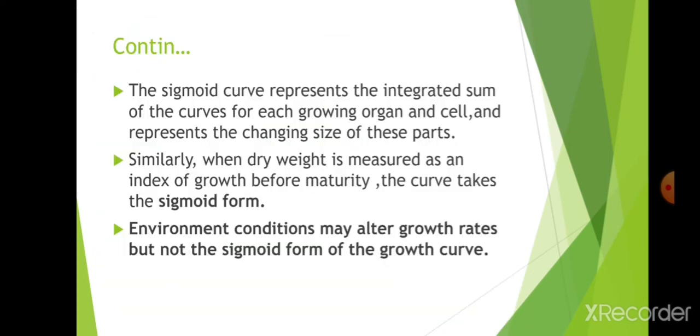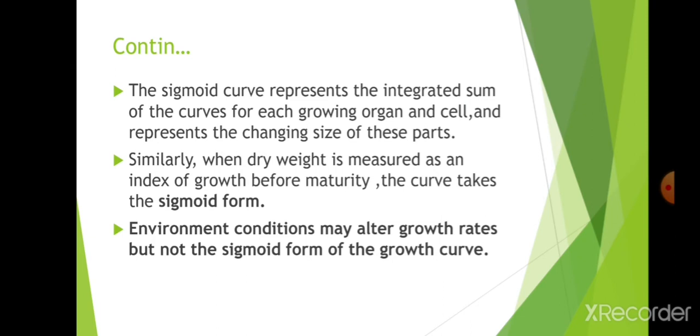Next, continuation: the sigmoid curve represents the integrated sum of curves for each growing organ and cell, and represents the changing size of the plants. Each growing organ has its own curve, and that integration will form this sigmoid curve. Similarly, when dry weight is measured as an index of growth before maturity, the curve also takes the sigmoid form.